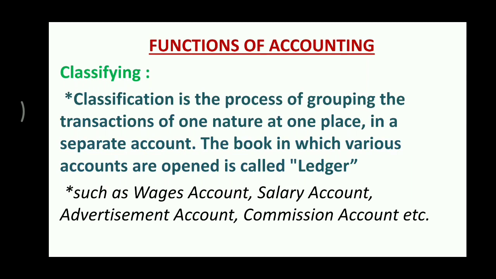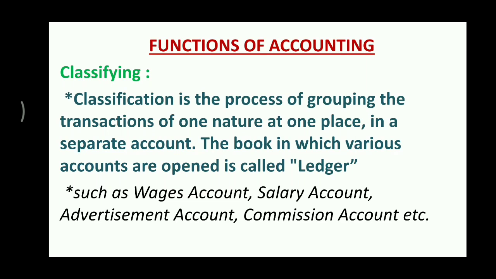Then next is classifying. Classifying is a process of grouping the transactions of one nature at one place in a separate account. What we are doing is that transactions which are similar in nature are recorded in one place in their respective accounts, and this book is known as ledger, such as wages account, salaries account, sales account, purchases account, commission account.